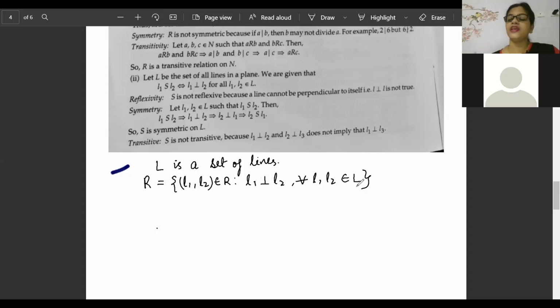I think now it is becoming easy for you to present it. L1, L2 are two lines. I wrote R here, it is my habit. You have to change it, because in the question itself they didn't say R, they have written S. So here the relation is represented by S. So S is a relation and L1, L2 are two lines related to S such that L1 is perpendicular to L2 for all L1, L2 belonging to L. I hope you have understood this set presentation of the relation.